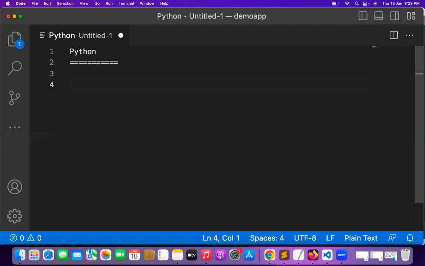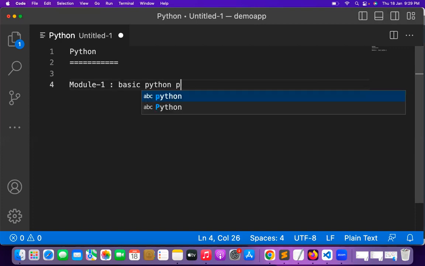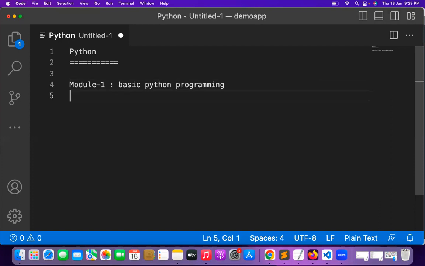See, let me write one more time what we are going to discuss module wise. Module one, basic Python programming, fundamentals we will discuss. And module two, see, later I will share the notes. If anybody wants notes, I will share with you. Advanced Python like exceptions.